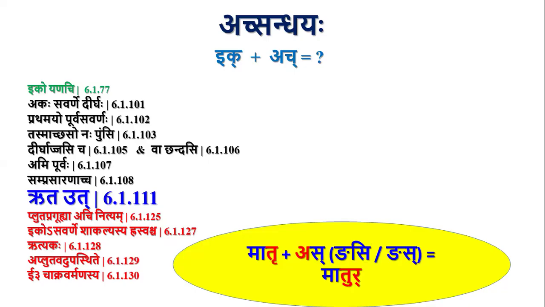Here also Rukara plus A is a case of Iko Enachi. Rutavut is blocking Iko Enachi, and whenever a Rukaranta Pratipadika is followed by Akara of the Gnas or Gnasi Pratyaya, there will be Ukara Desha.